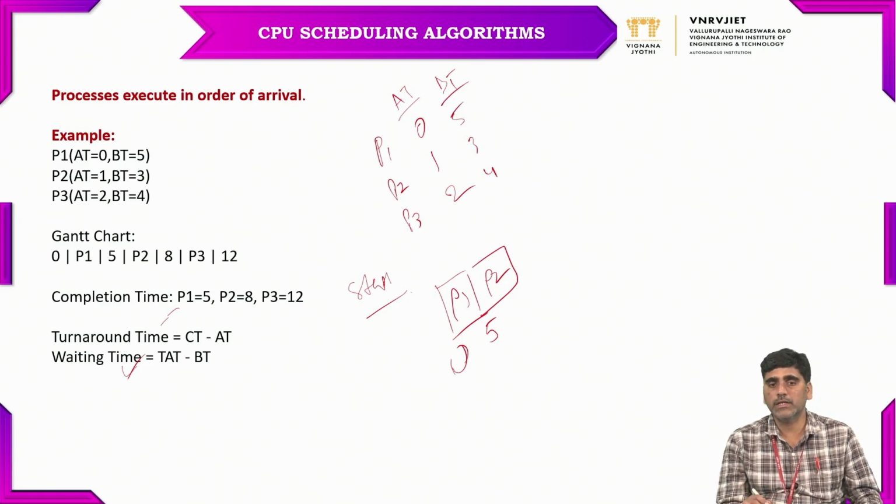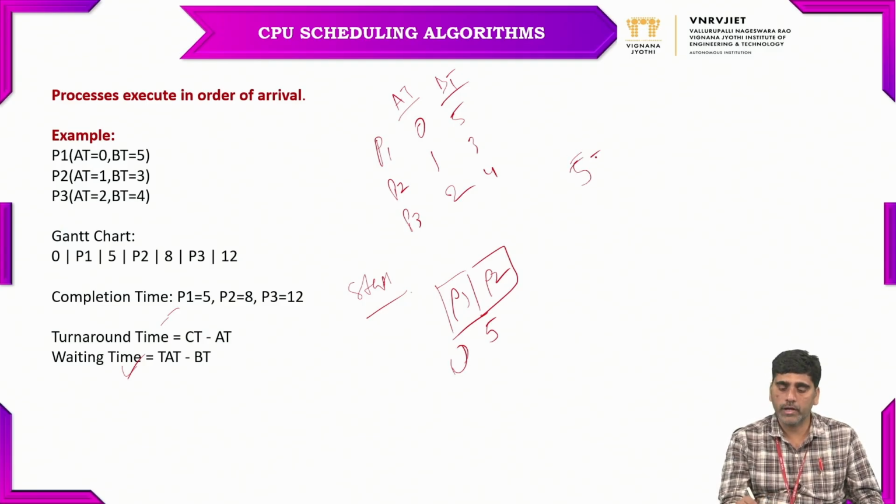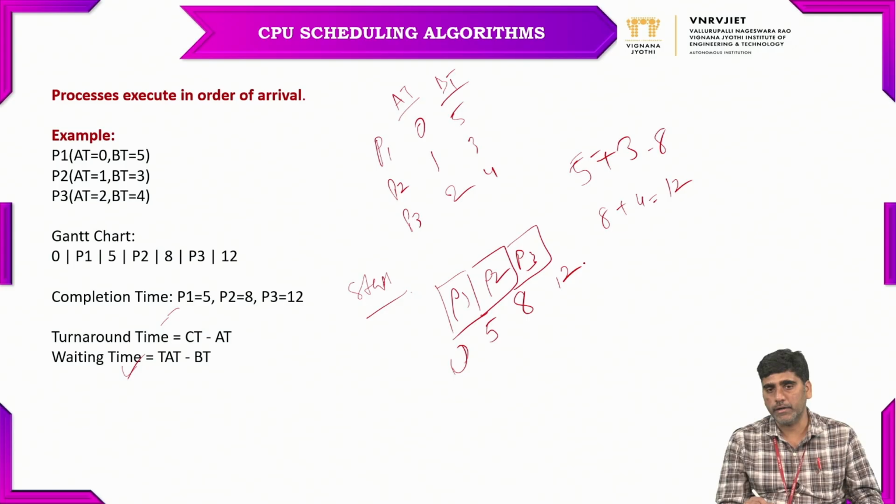So those 3 milliseconds will be added to the P1 completion time, 5 milliseconds. So 5 plus 3 equals 8 milliseconds. And again, the next process P3 arrived at the ready queue, so P3 entered into the queue, and the burst time of P3 is 4 milliseconds. Those 4 milliseconds will be added to the 8 milliseconds, so 12 milliseconds.